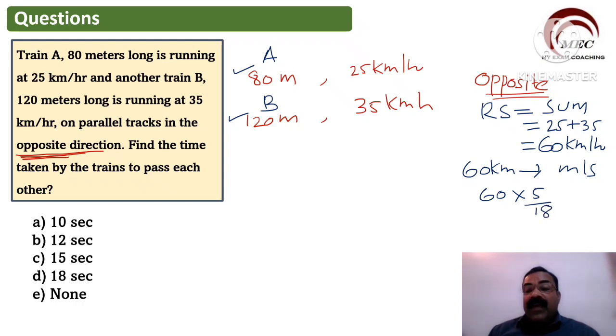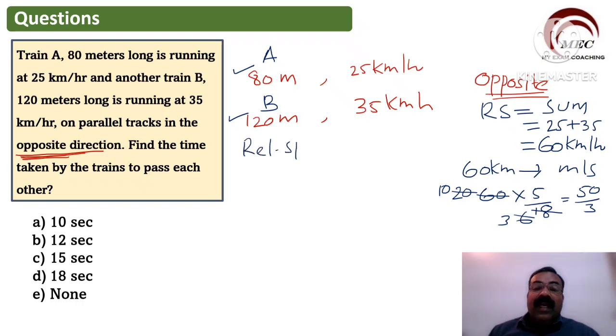Now we can cut this. 3 how many times? 20 times. इसमें 3 कितना बार जाएगा? 6 times. Again 2 से कट करो 10 बार, इसमें 2 से कट करो 3. So it will become 10 into 5, 50 by 3 meter per second. So relative speed मिल गया. Relative speed is equal to 50 by 3 meter per second.